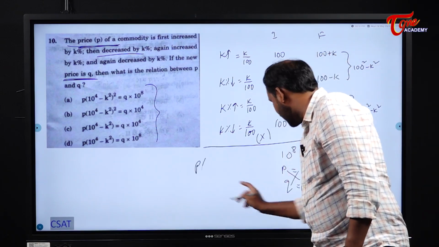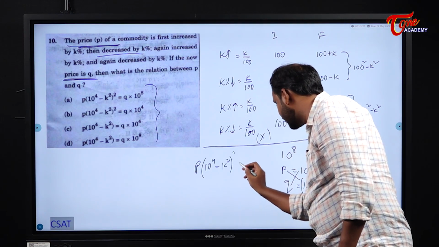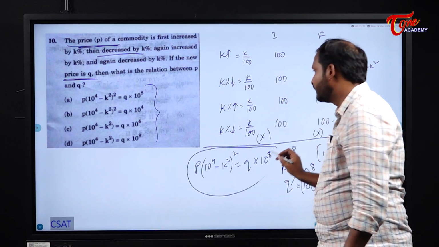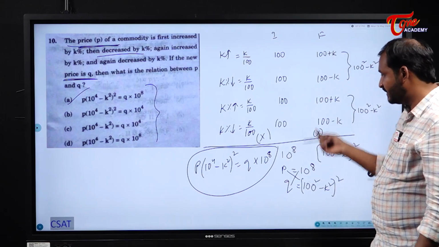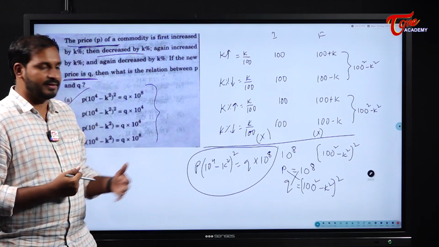P into 100 square, I will write it as 10 to the power of 4 minus k square whole square is equal to Q into 10 to the power of 8. Which one is the correct answer? Option A is the correct option. Did you remember, students? We discussed these type of questions, but with values, and everything is same.